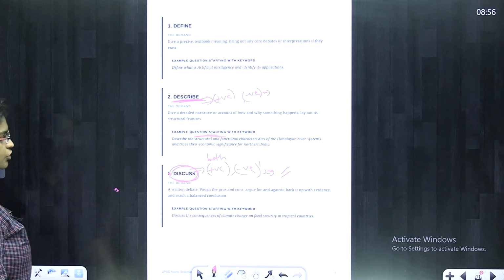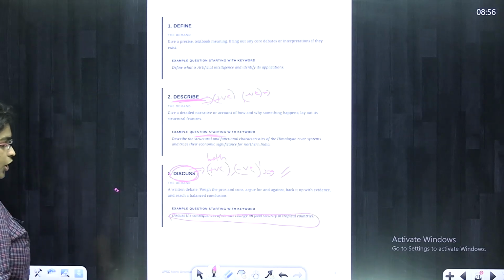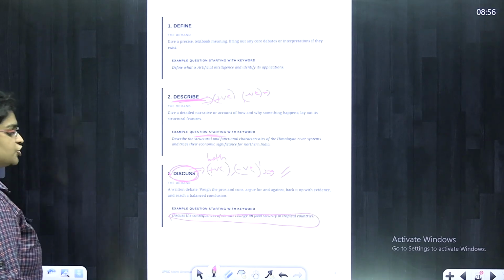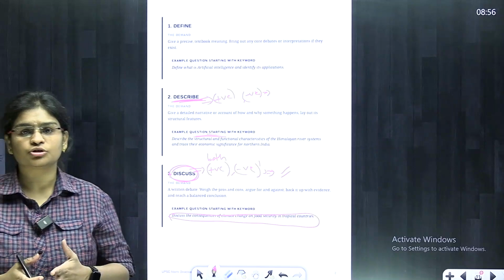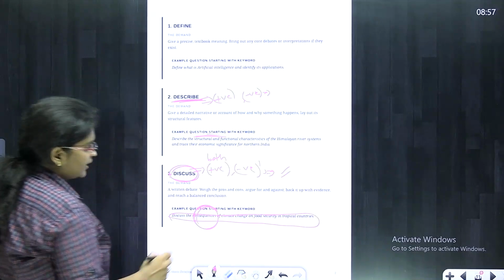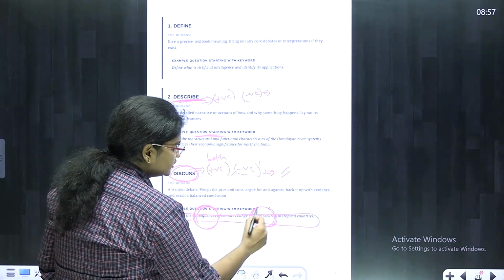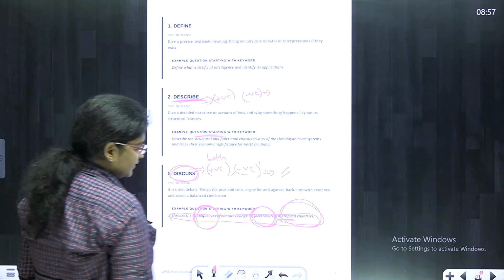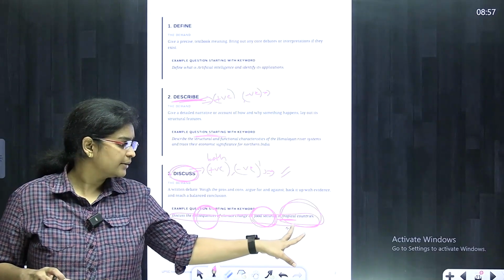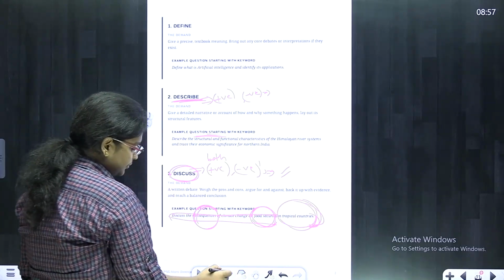Now, let's see the first question. Discuss the consequences of climate change on food security on the tropical countries. Before navigating into the question, we need to break the question into suitable parts. The first part is consequences of climate change. What are the consequences of climate change on food security, especially in the tropical countries? Here, they have not asked about the influence on the whole world. They have asked about the influence on the tropical countries itself. So let's see how we should approach the question.